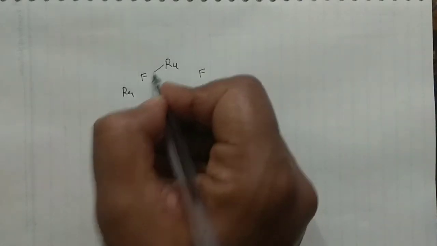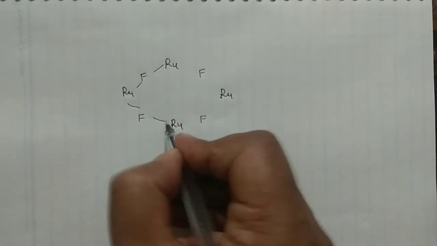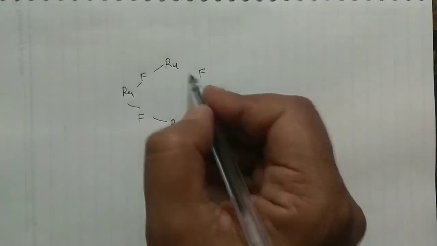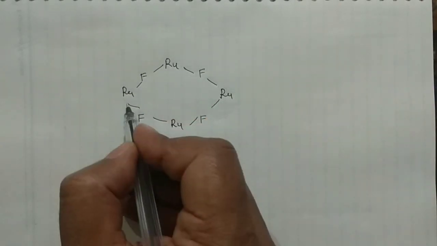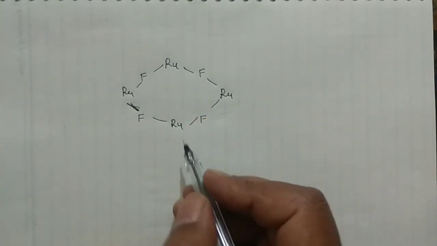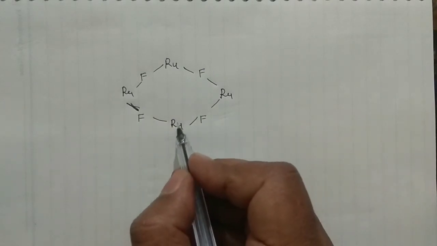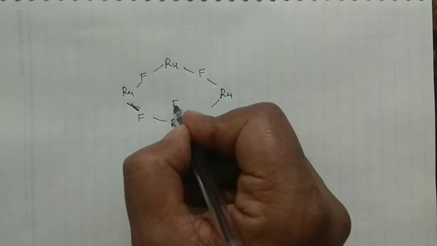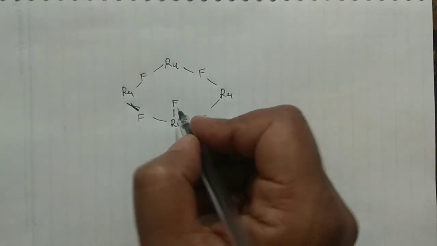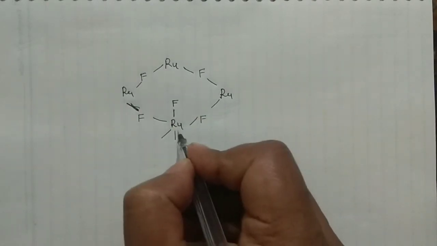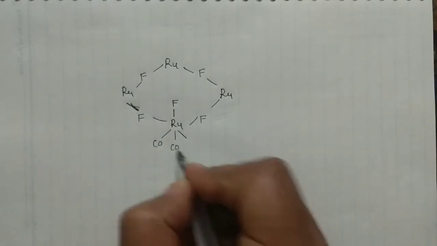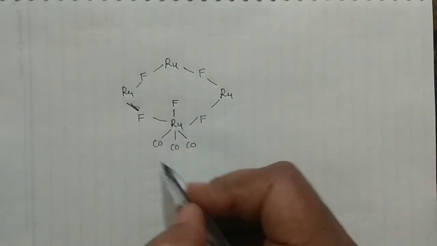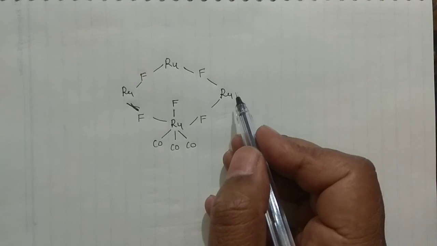Okay, and connect them all. However, my drawing is not very good, but you can understand it in that manner. Okay, now focus on this ruthenium. It will have one fluorine again. Along with the one fluorine it will have 3 carbonyls, CO, CO, CO, and this pattern will repeat for all the rutheniums.